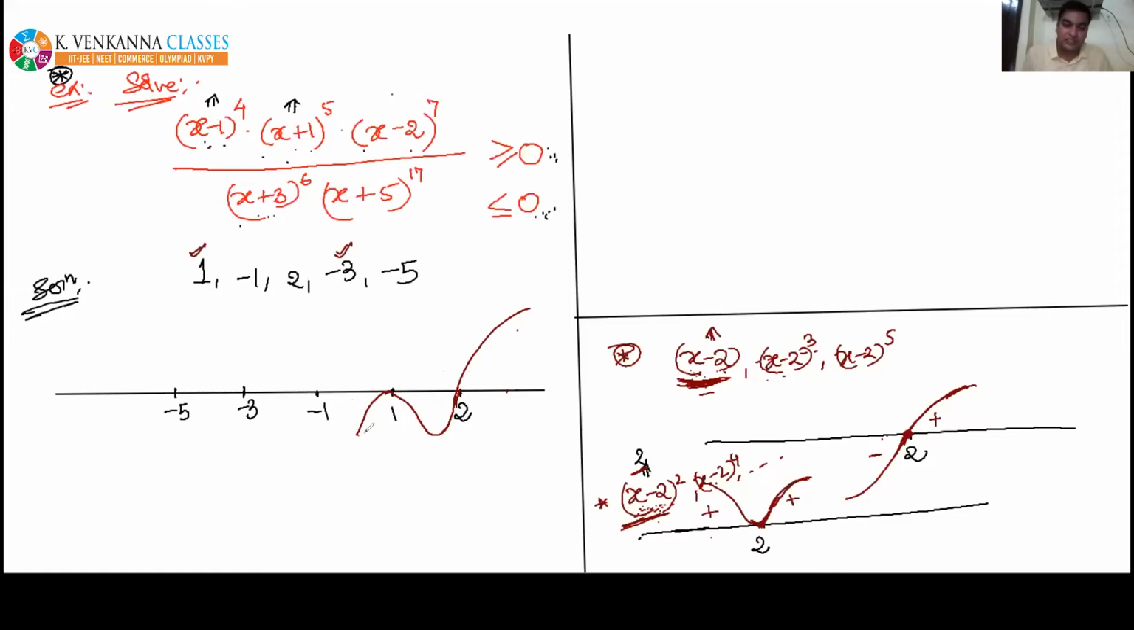Now -1, yes, it will change. So it will cut. At -3, again see, it will not change its sign. So it will touch and come back. At -5, yes, it will change. So this is the wavy curve. This is the concept about wavy curves. If linear factors have some powers, just try to get those powers which are even, and tick mark those, because at those points the sign of the wavy curve will not change.